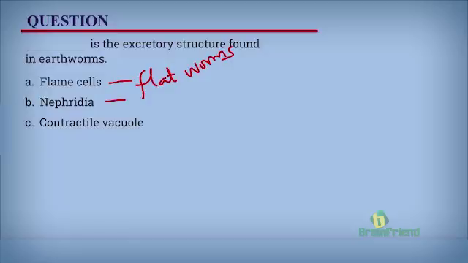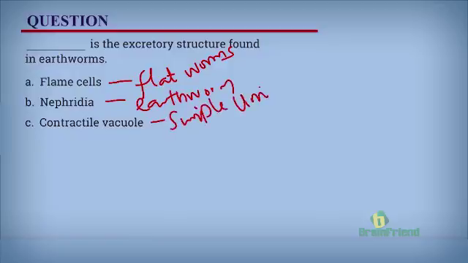We learned that the nephridia is the excretory structure for the earthworm. And the contractile vacuole, most times, is the excretory structure used by simple unicellular organisms. So our correct answer here is nephridia.